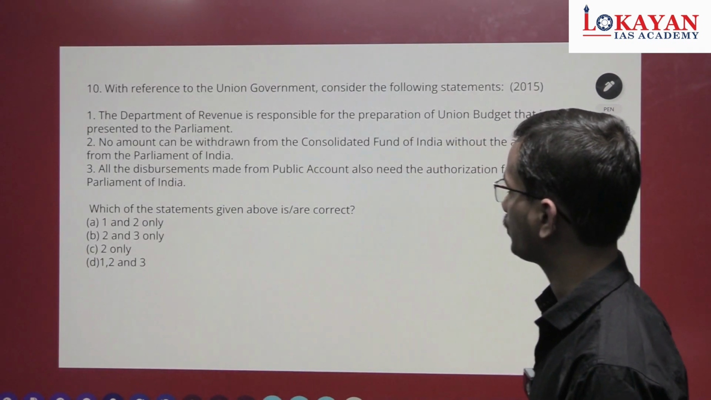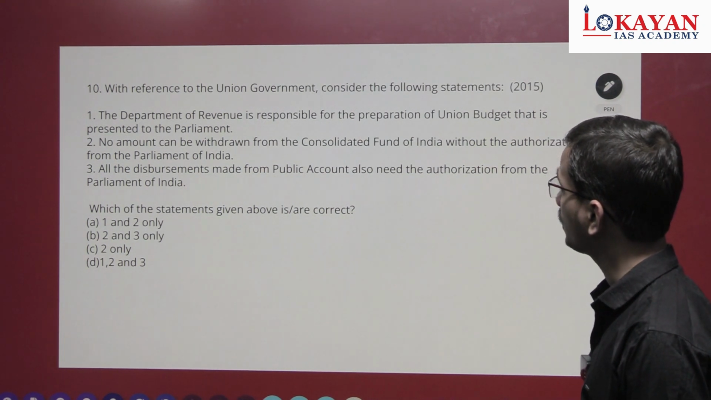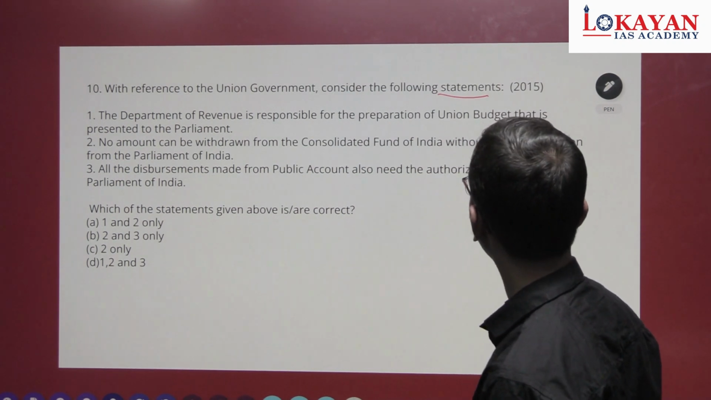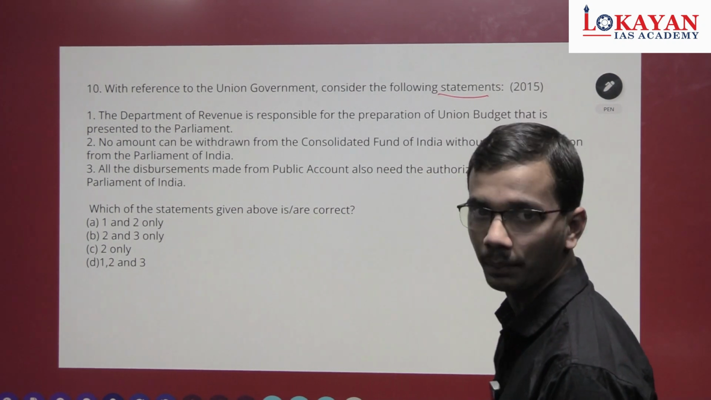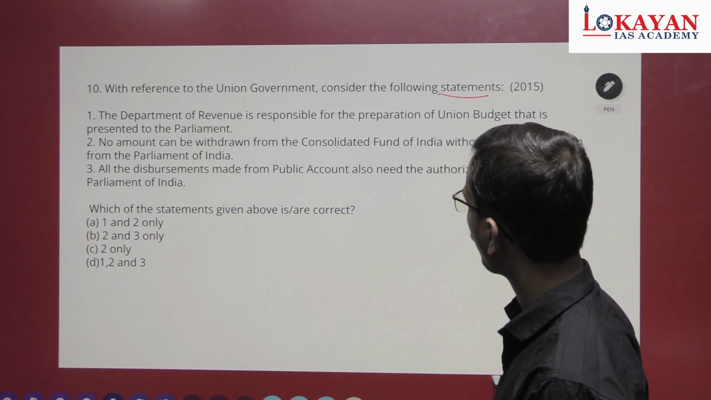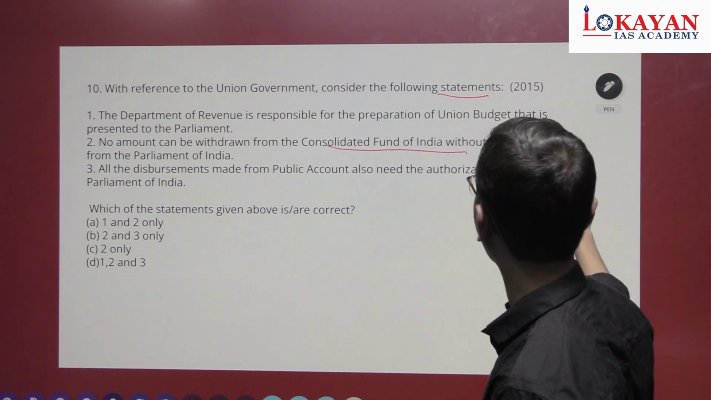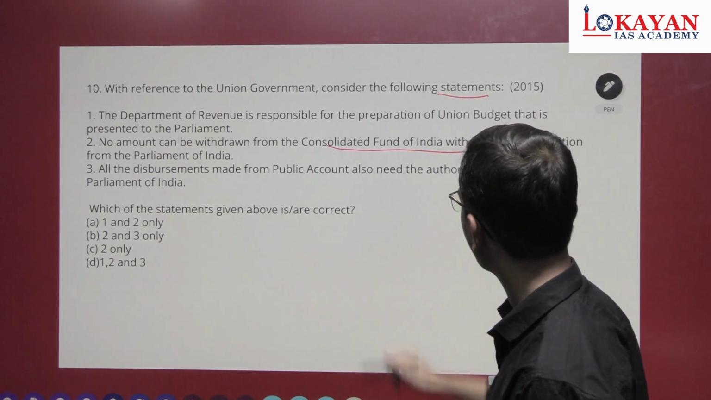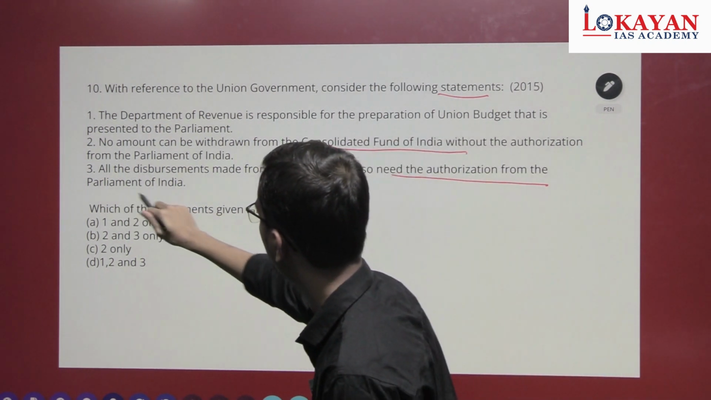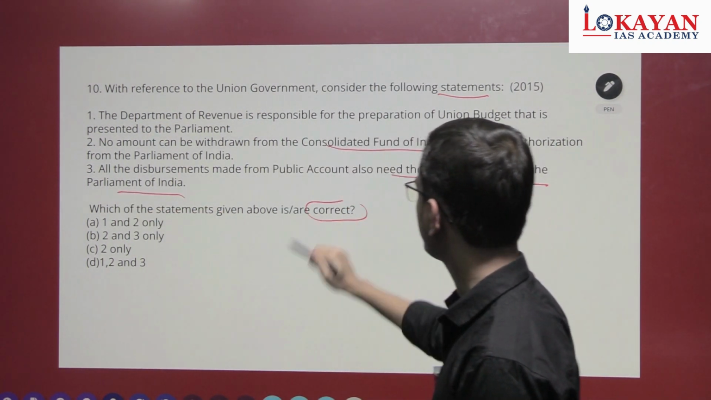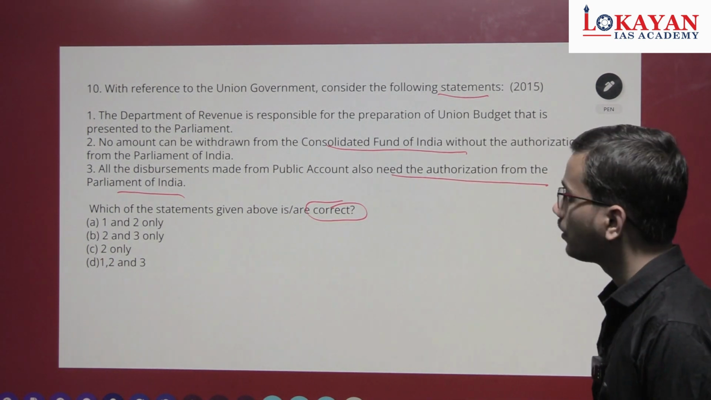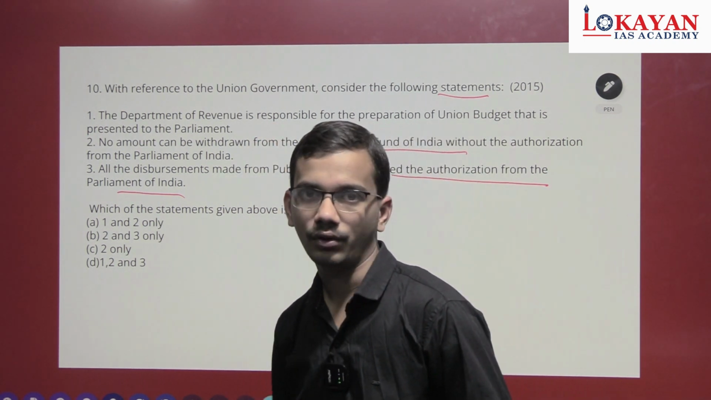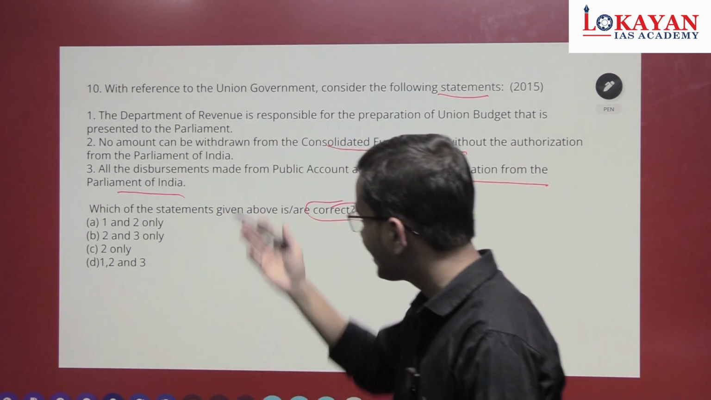See, next question. With reference to the union government, consider the following statements. Department of Revenue is responsible for the preparation of union budget that is presented to the Parliament. No amount can be withdrawn from Consolidated Fund of India without authorization of Parliament of India. All disbursements made from public account also need authorization from Parliament of India. We have to choose the correct statement. Maybe it is not possible for you to remember which department prepares the budget, but we can go for the remaining statements.